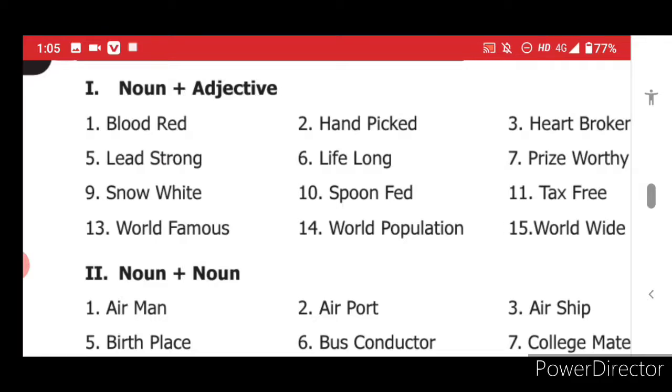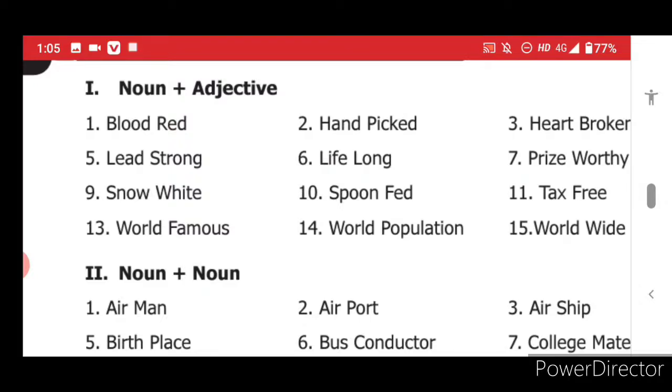Now see, noun plus adjective, you see, snow white. What is snow? Snow, it's a noun. What is a noun? Name of a person, place, animal or thing. Any word that's naming is a noun. And what is an adjective? Describing a noun is an adjective. Okay, now see, when you take snow, it's a noun. It is a separate word. You know the meaning of snow. And you know white is an adjective. What is white? You know. When you combine snow plus white, it gives snow white.